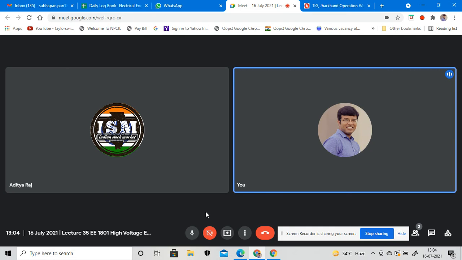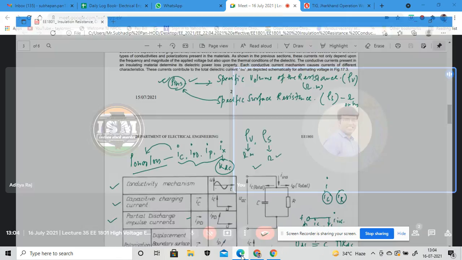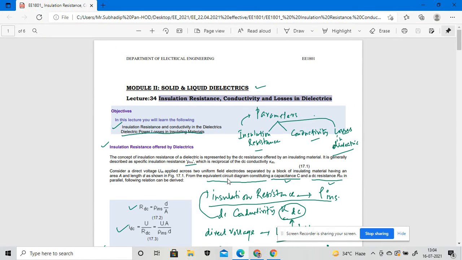So in the previous lecture, we discussed the insulation resistance, the conductivity, and the losses of the dielectric. We considered the solid and the liquid dielectrics, and also discussed how the different parameters are involved in the selection of dielectrics. We have three different types of dielectrics: gaseous, solid, and liquid dielectrics.